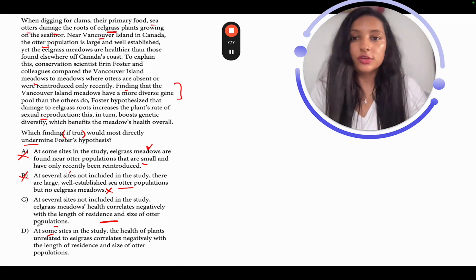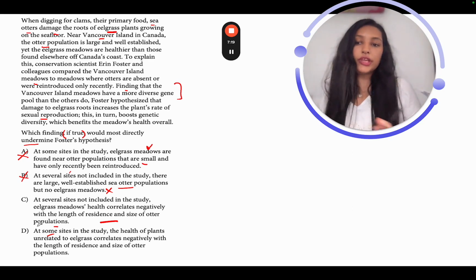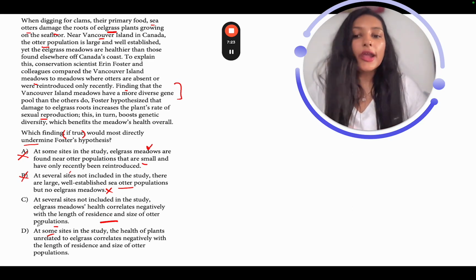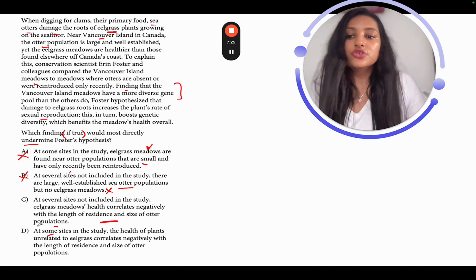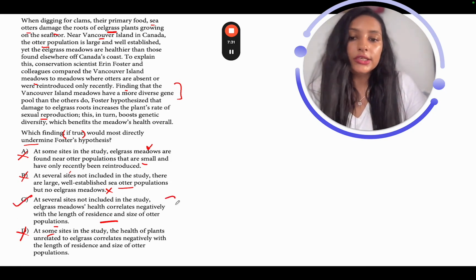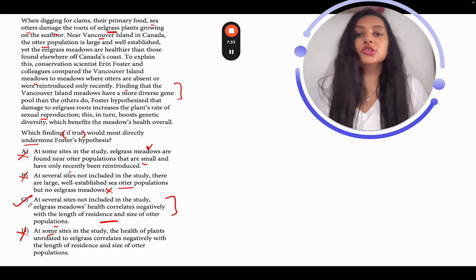I don't think I'm concerned about that. I'm only looking for the relationship between the eelgrass and these otters, right? I don't care about the health of other plants. So this is also out of scope, irrelevant. So you've got your answer. C is clearly undermining Foster's hypothesis.